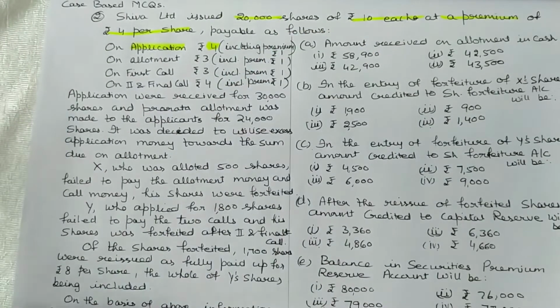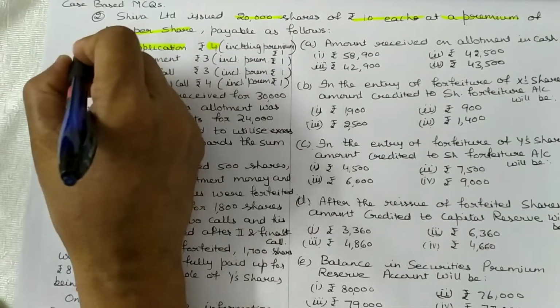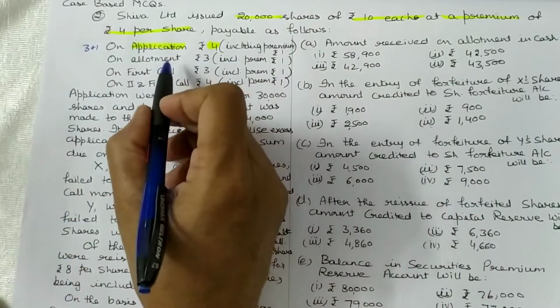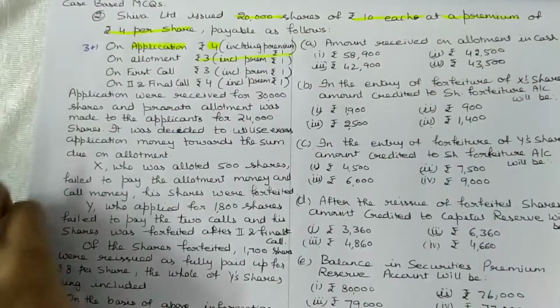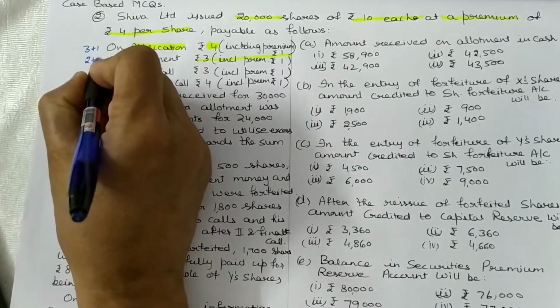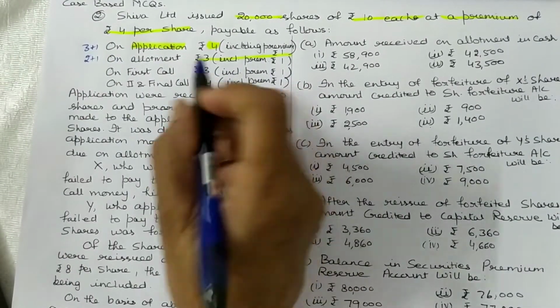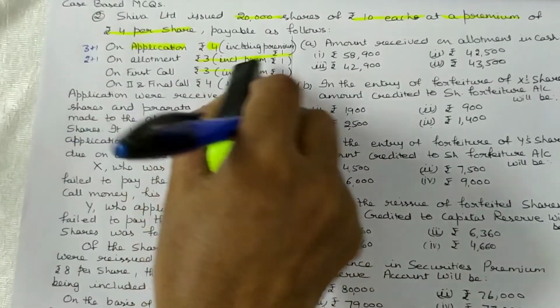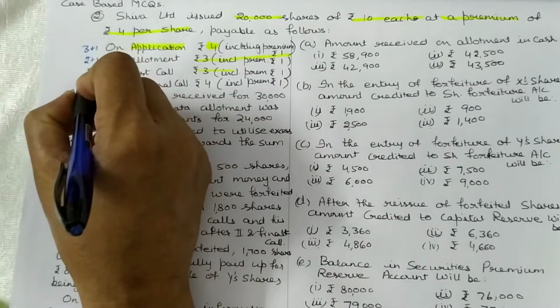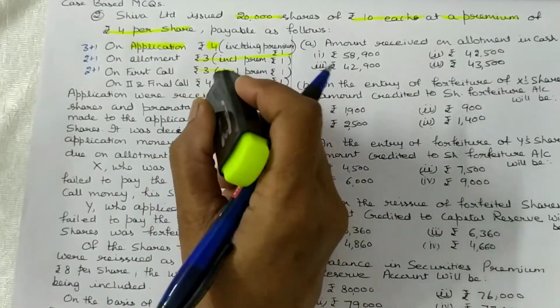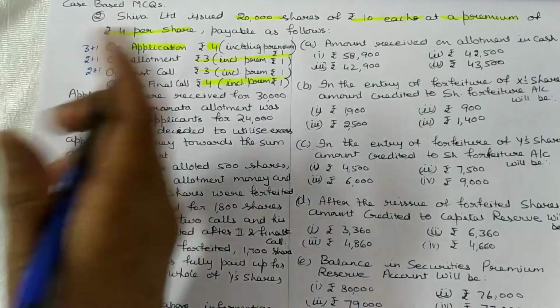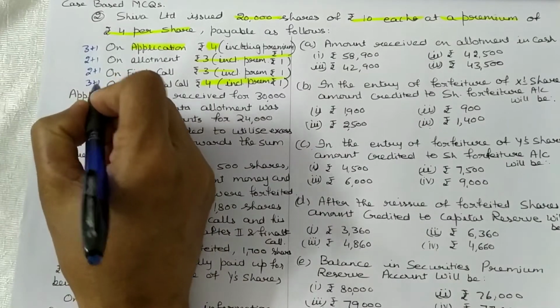It means it is 3 plus 1. And on allotment 3 including premium of 1. It means it is 2 plus 1. And first call is of rupees 3 including premium of 1. So 2 plus 1. And second and final call is of rupees 4 including premium of 1. So 3 plus 1.